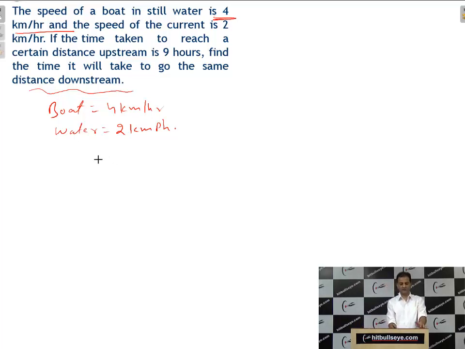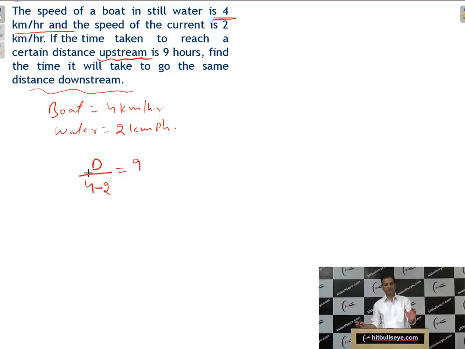To reach a certain distance. Now distance is d, upon what is the speed of the boat? 4, and it is given the certain distance, student, upstream. And when it is upstream, so it will be 4 minus 2, is equal to what is time? 9 hours. So distance by speed is time.